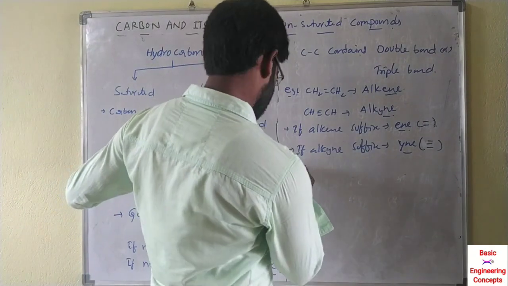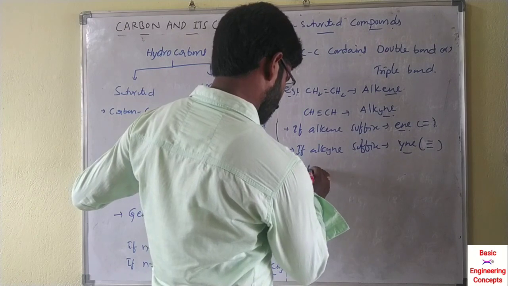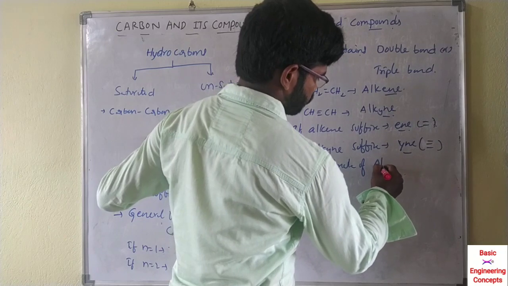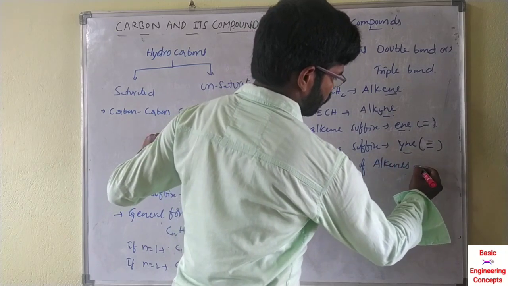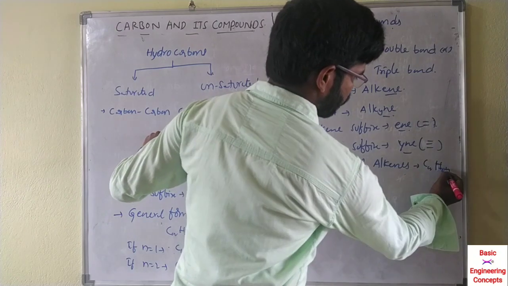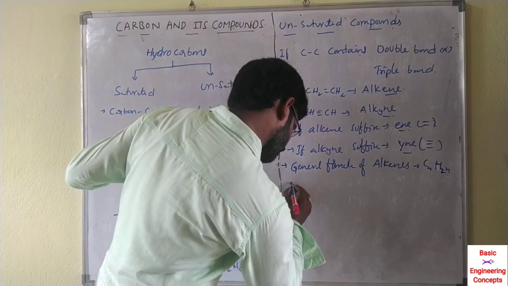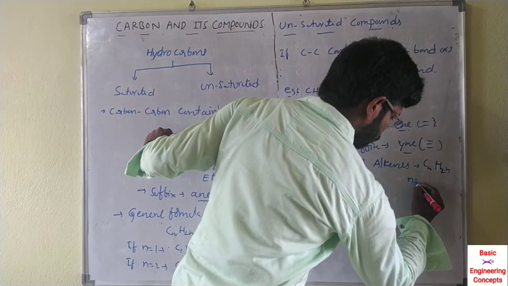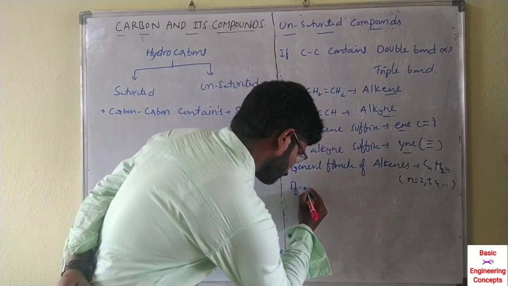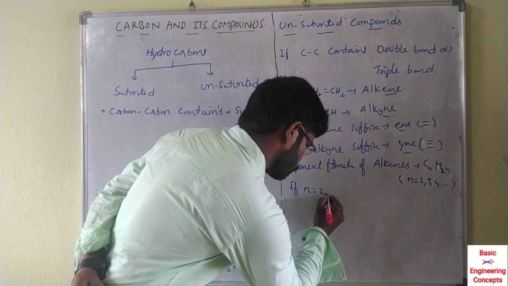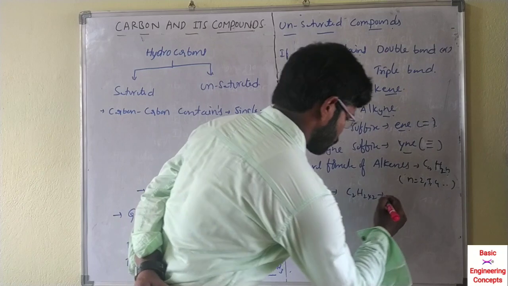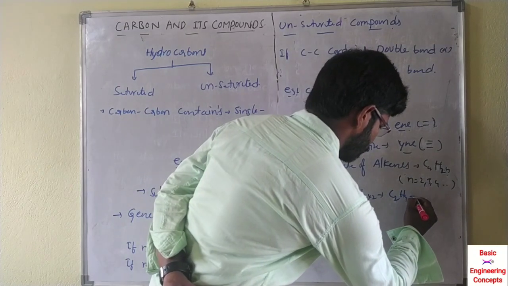The general formula of alkenes is CnH2n, where n equals 2, 3, 4 and so on. If n equals 2, C2 H(2 into 2), so C2H4.